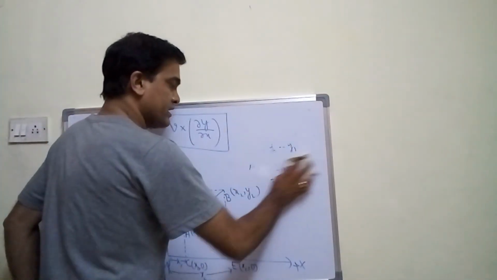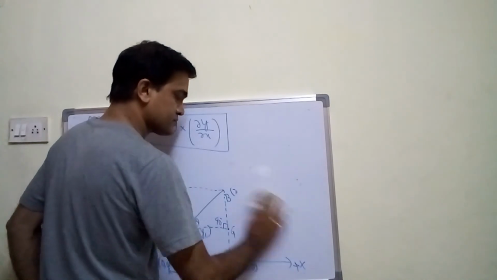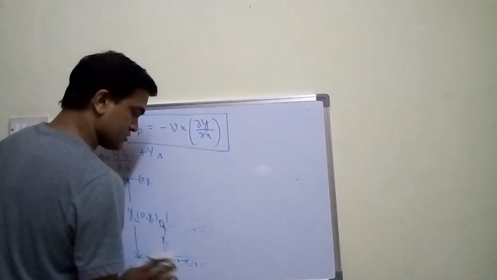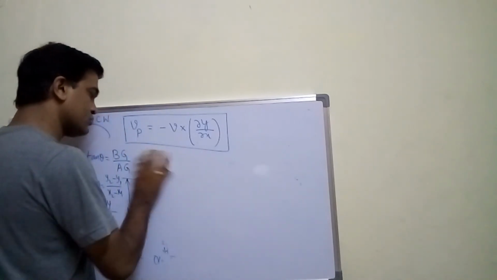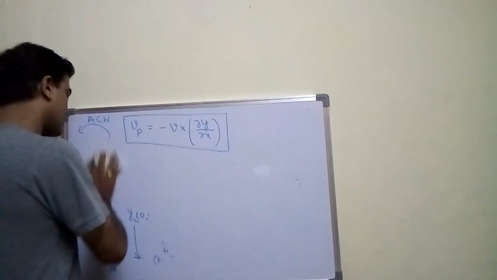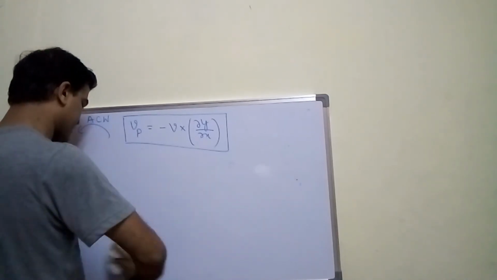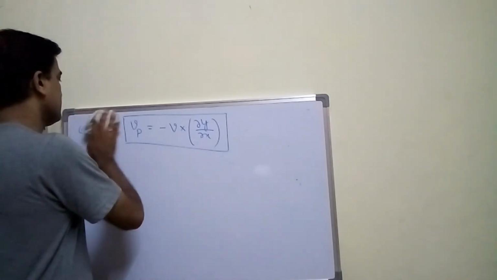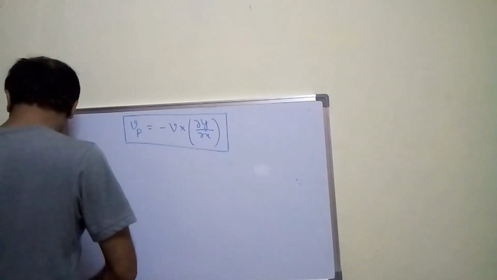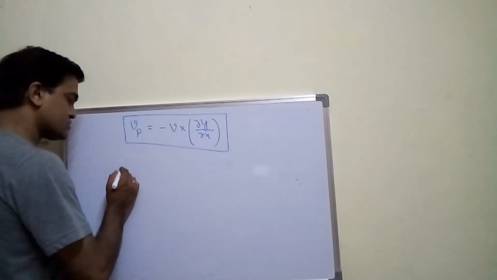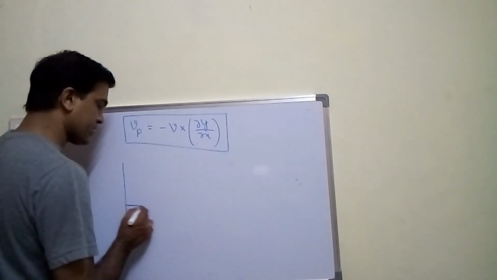So let me draw a graph again and show you how to find out the slope of delta y by delta x, or dou y by dou x. Fine. Let me show you the diagram of a waveform again.